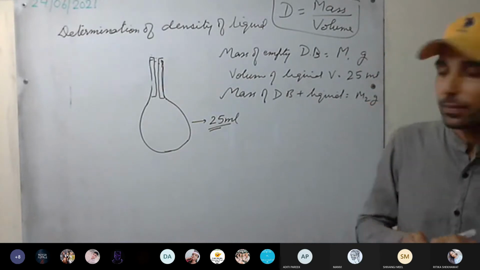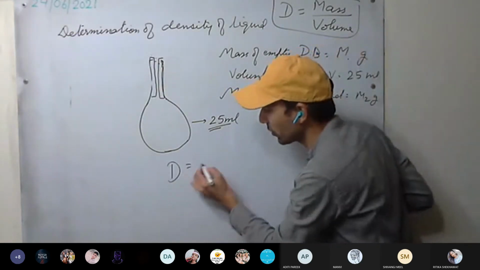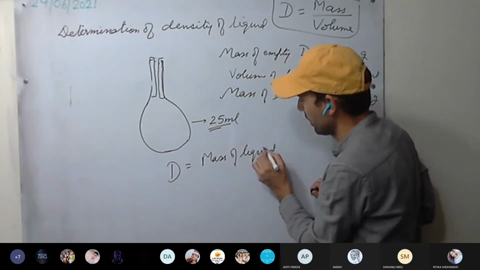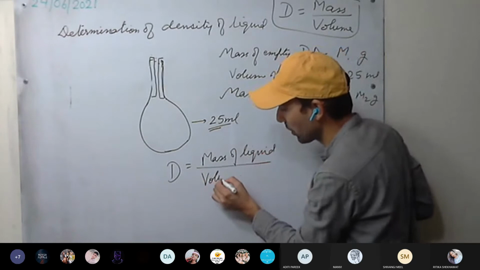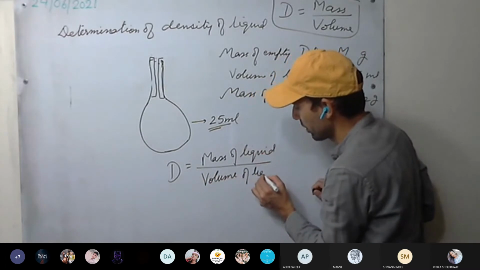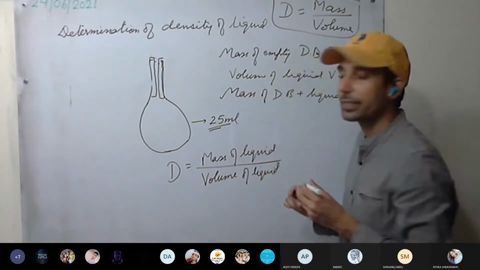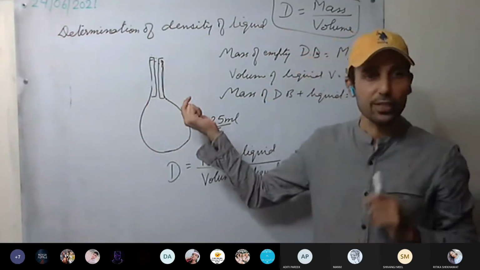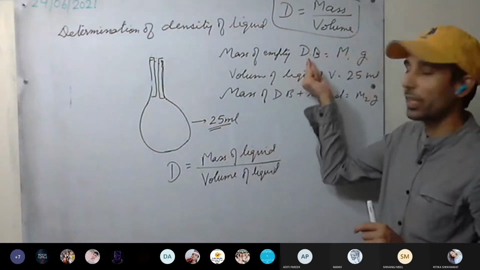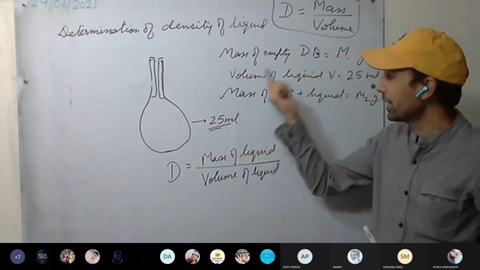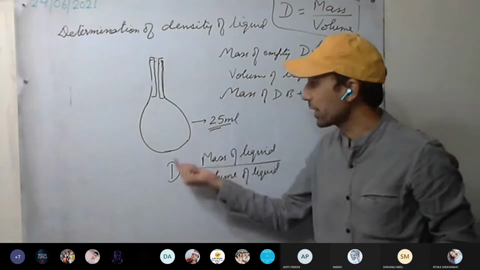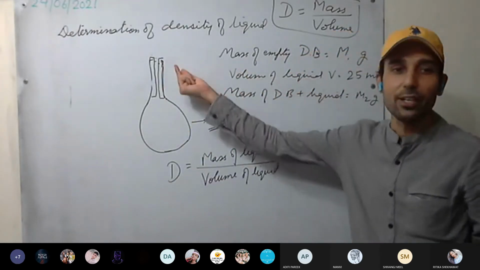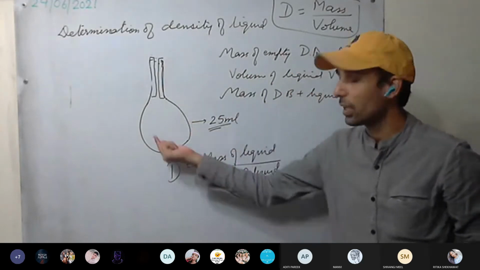So see here, what do we require to calculate the density of the liquid? Mass of the liquid divided by volume of liquid. This we require. And since we know the liquid requires a container, what we are going to do? First we calculate the mass of the empty container, the empty density bottle. And then we calculate the volume of the liquid contained in the density bottle. So we calculate the mass of the density bottle along with the liquid.